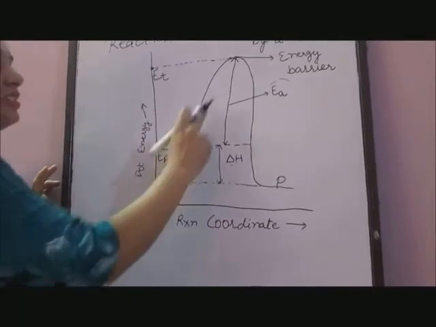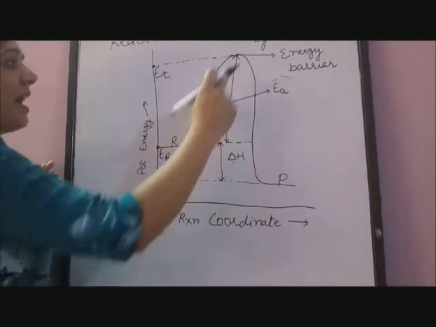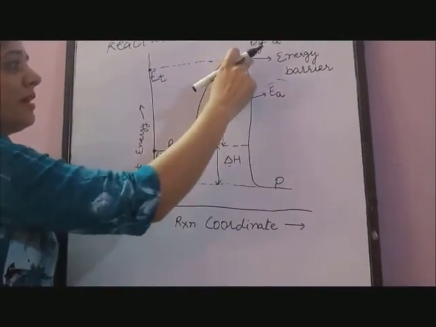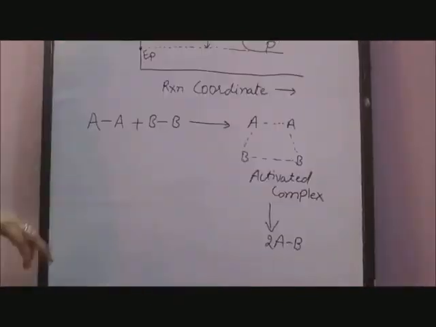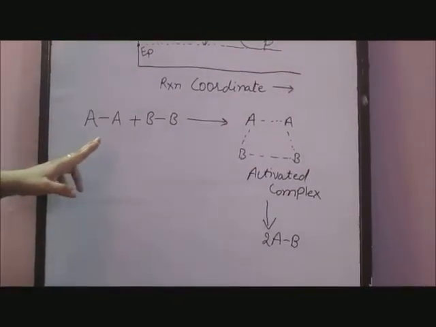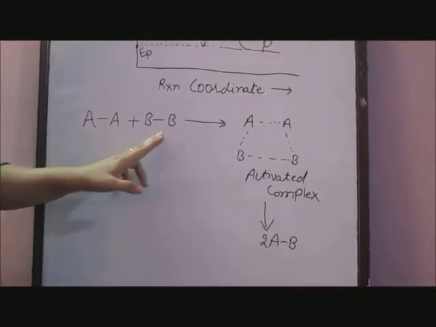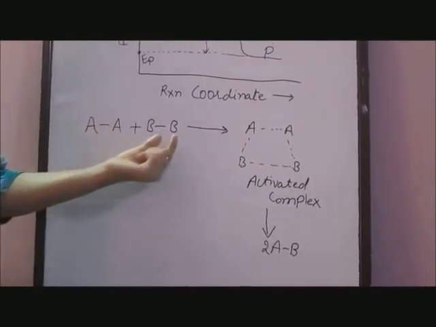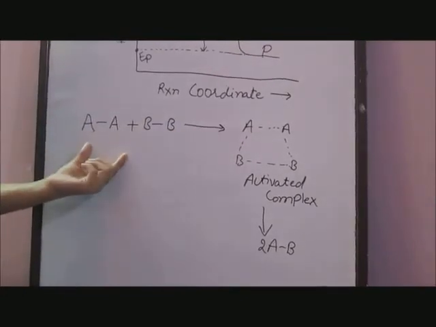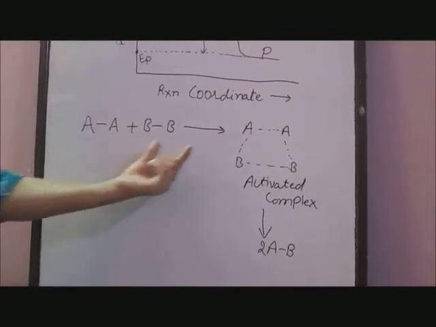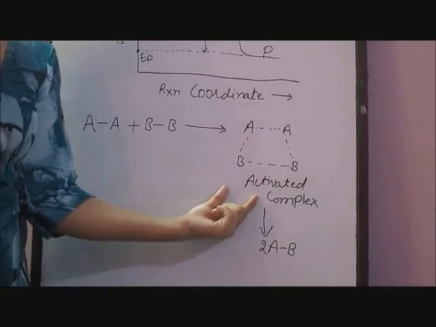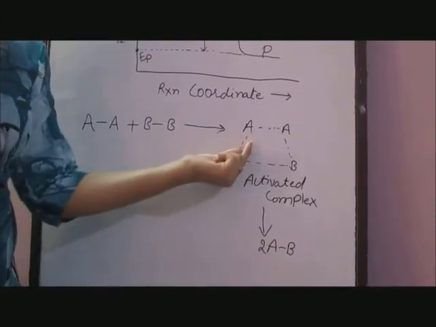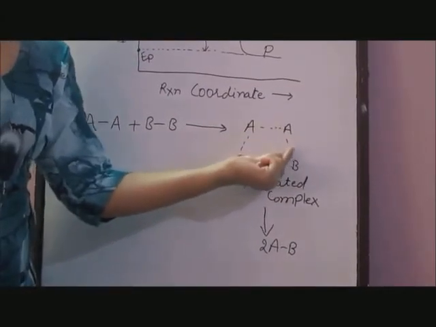When the reactants change into products, they have to cross this energy barrier. If we consider two reactants A2 and B2, this dash line shows the bond between A and A, and B and B. These two molecules react to form an activated complex first, and the dotted line shows the loosened bonds.